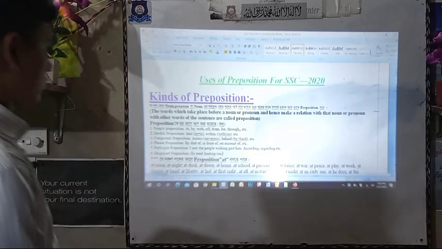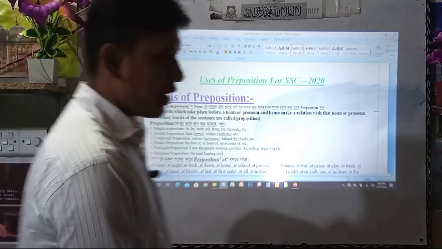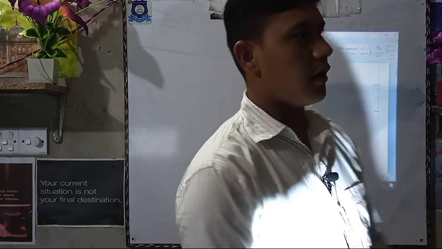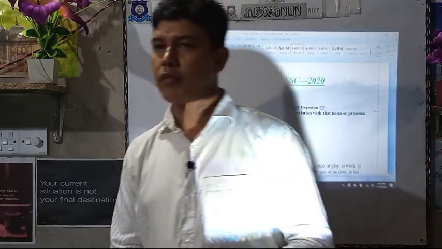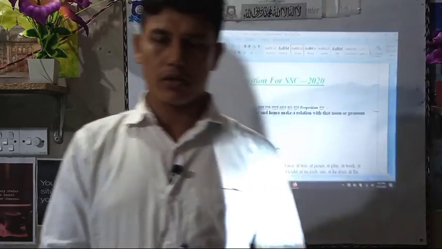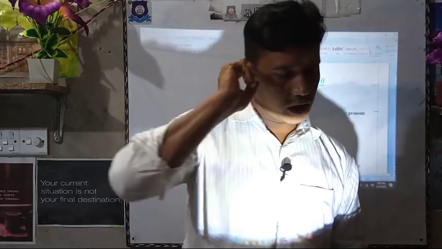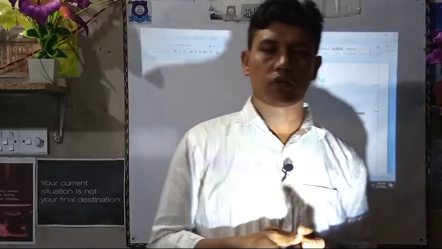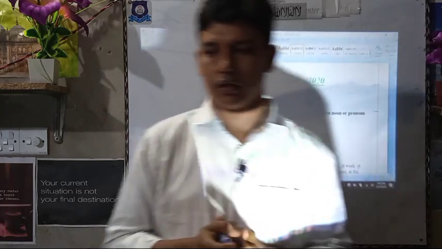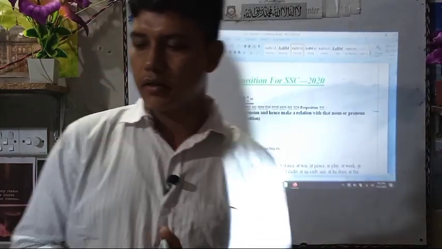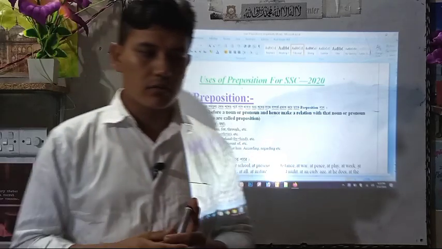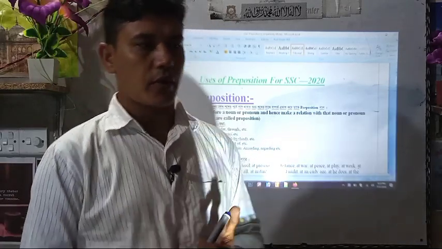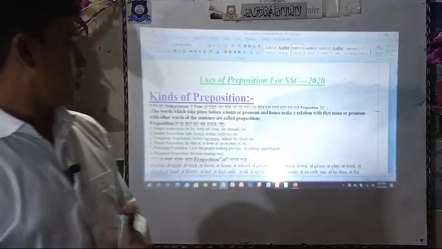Then "within" means for a certain time, such as I will complete my work within 10 hours. I will complete my task within 2 weeks. I will complete my task within a month. That means you will complete any task or any work in a particular time, in a particular situation. That's why we use "within".